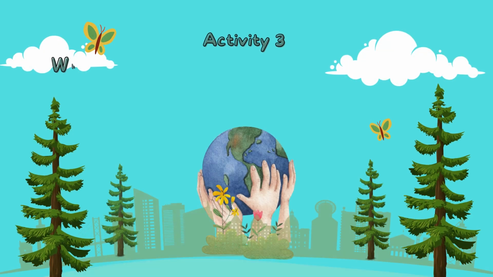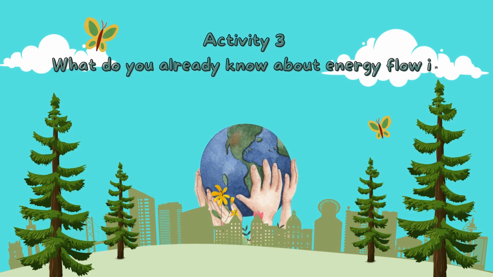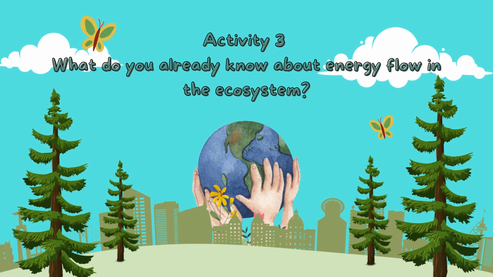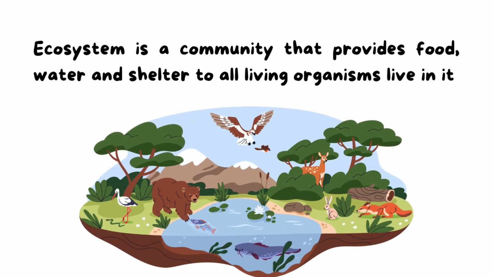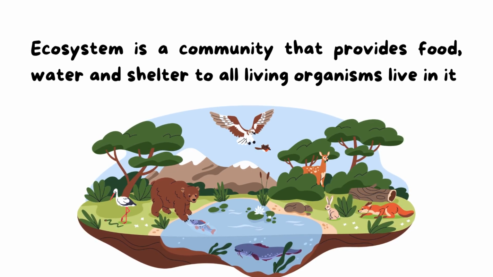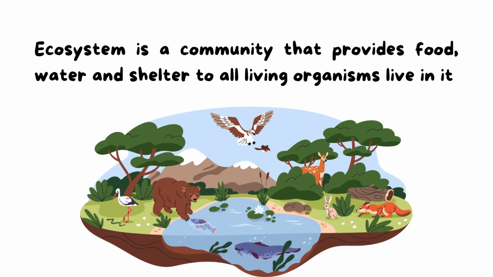So now we will study activity 3. What do you already know about energy flow in the ecosystem? An ecosystem is an area or community that provides food, water, and shelter. Shelter means home, to all living organisms that live in it. As you see here, we have different ecosystems, like the ocean ecosystem, which provides food for the fish and different living organisms that live in it, and shelter.